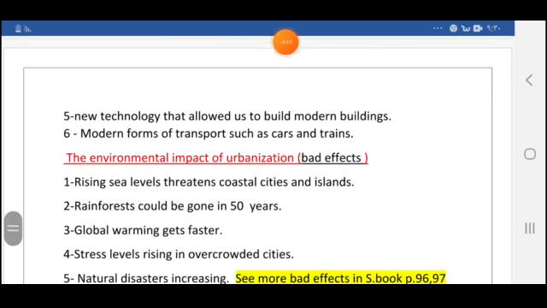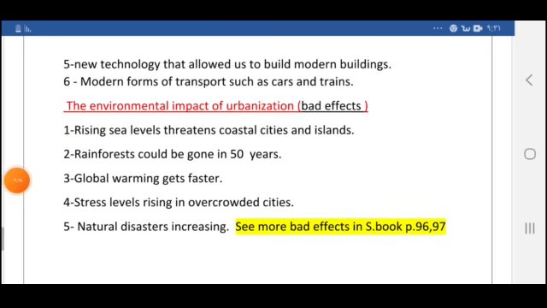People used to grow their own food in rural life, but in the urban life, they depend on trade and business. Also, new technology that allowed us to build modern buildings like airports, like stations. Also, modern forms of transport like cars, trains, aeroplanes. All these things helped the cities to grow more and attracted people to move from villages to live in the city, to enjoy all these things. But is urbanization or the growth of cities good or bad for the environment? Of course, it is very bad. Here we are going to discuss the environmental impact of urbanization, or the bad effects of urbanization on the environment.